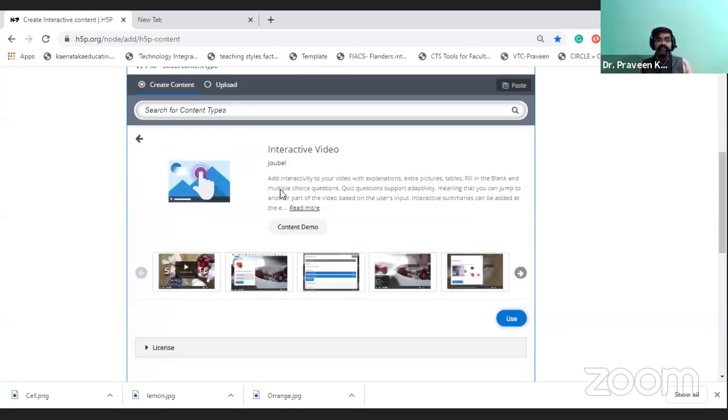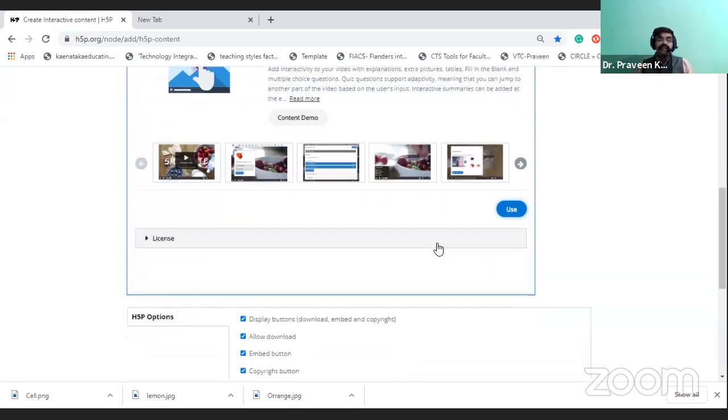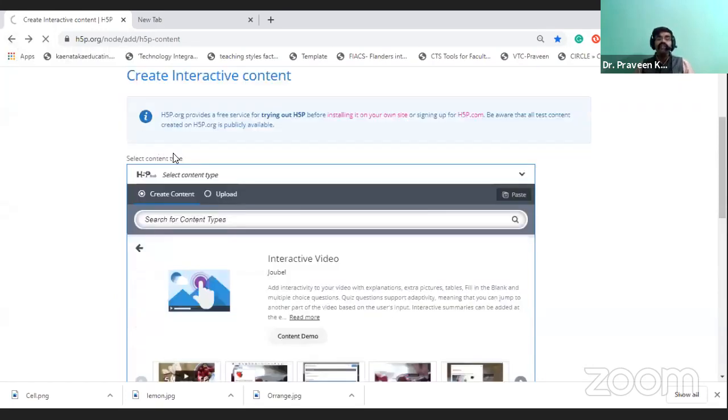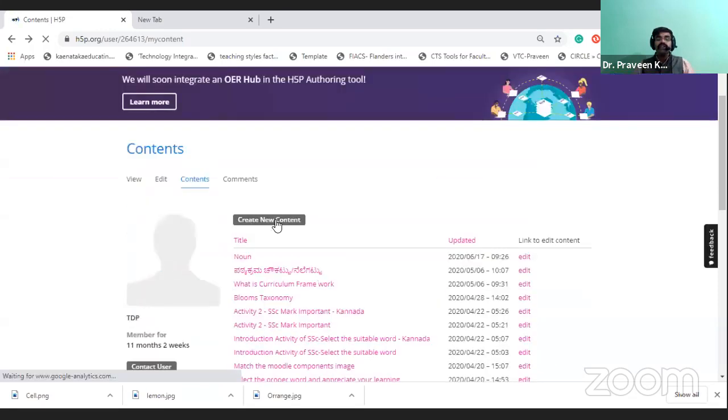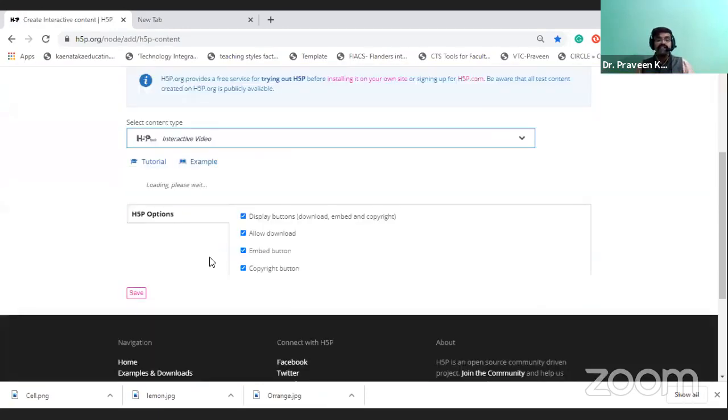For the interactive video, it shows what the information is, and it shows you the content demo also. You can observe how the demonstration will look like, and gain knowledge regarding that. Then you can go with your new content. Before going to the content, you should be familiar with the context in which we are going to make use of this. Now I am going to select that interactive video.